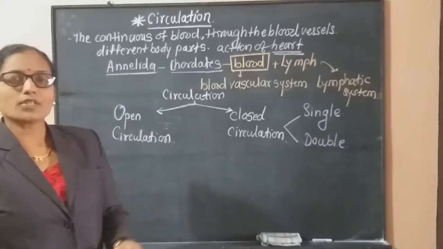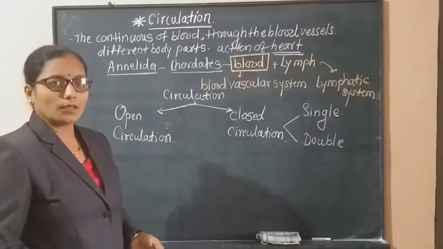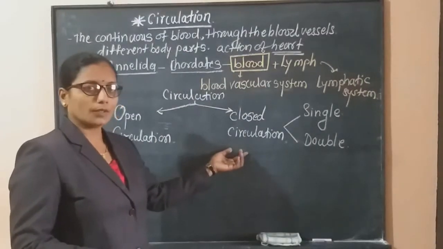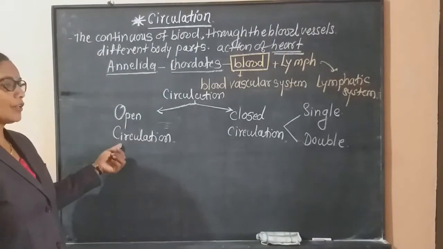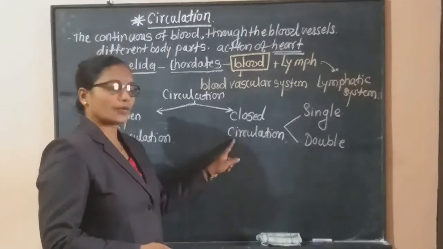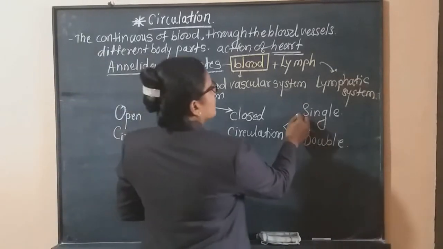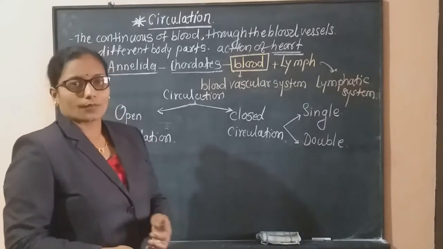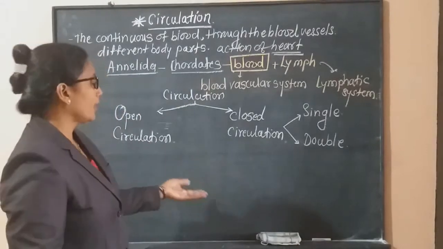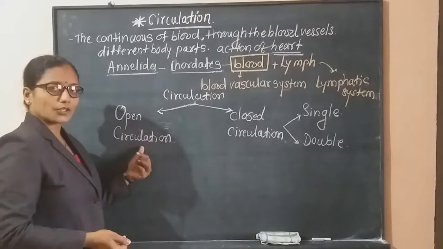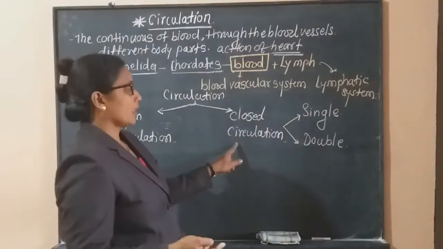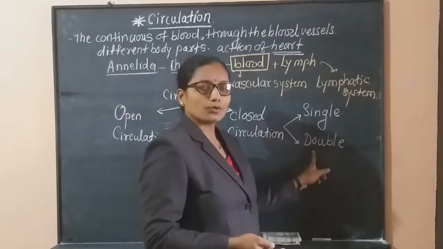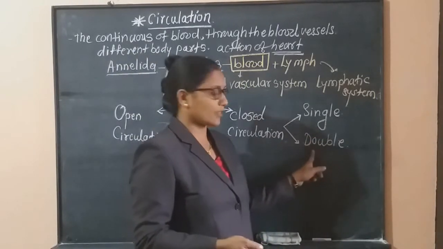Before studying the details of the circulatory system, we have to be clear about these types of circulation: open circulation, then closed circulation, and under closed circulation, single and double circulation. One by one we will study the first, open circulation, after that closed circulation, and in closed circulation the two types, single and double circulation.